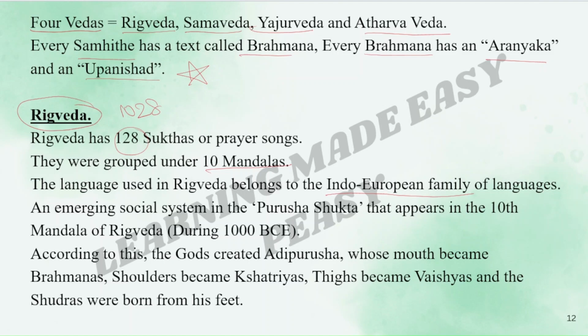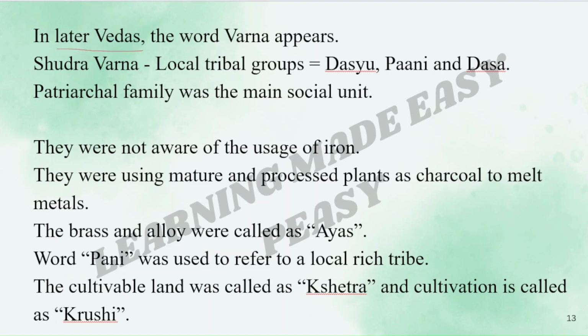An emerging social system appears in the Purusha Sukta in the 10th mandala of Rig Veda during 1000 BC. According to this, the gods created Adi Purusha, whose mouth became the Brahmanas, shoulders became the Kshatriyas, thighs became the Vaishyas, and the Shudras were born from his feet. In the later Vedas, the word Varna appears. This is important.